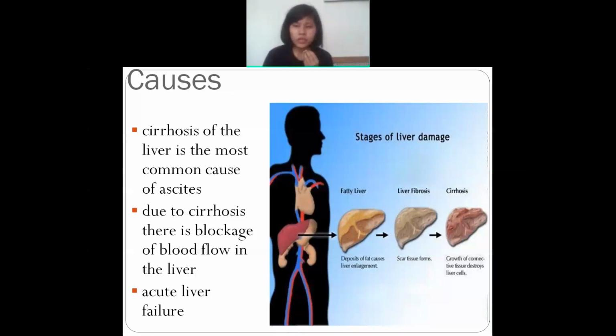So the blood will block, which will lead to ascites, and ultimately to liver failure. Liver failure means the liver will fail to function normally. So this is the reason why ascites occurs.